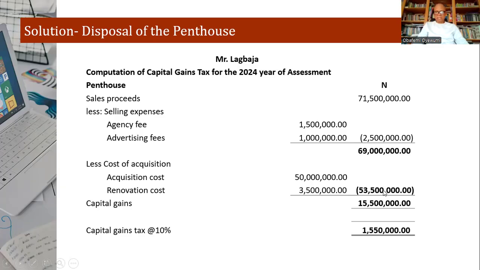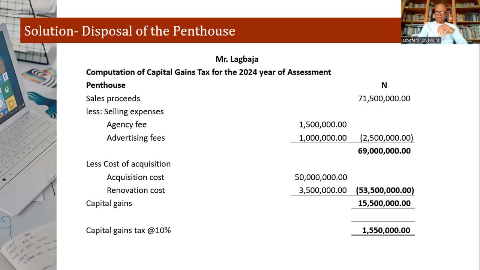So we got this capital gains, and then capital gains tax at the rate of 10% gives 1.55 million naira. So that's talking about the penthouse. I believe it's very clear to all. That's what we got at the end of this particular one.